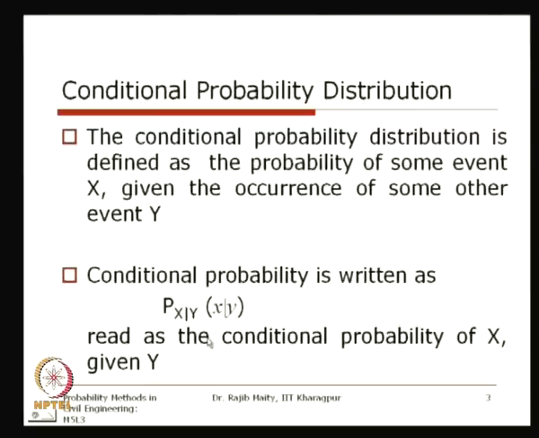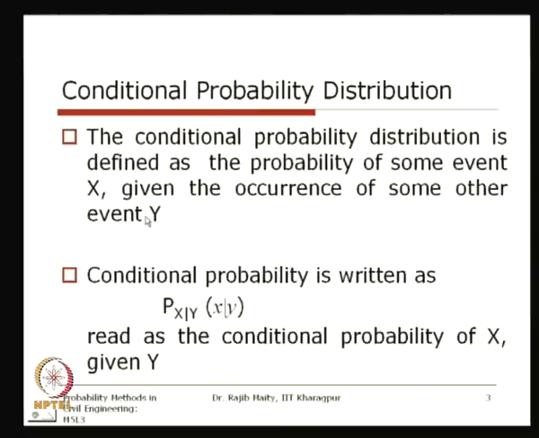First of all we will start with the conditional probability distribution. The conditional probability distribution is defined as the probability of some event x given the occurrence of some other event y. Here we are discussing two random variables, one is x and the other is y.